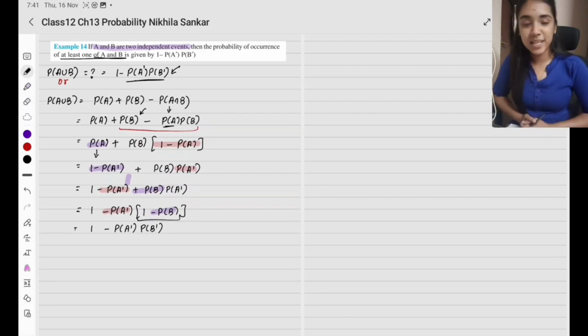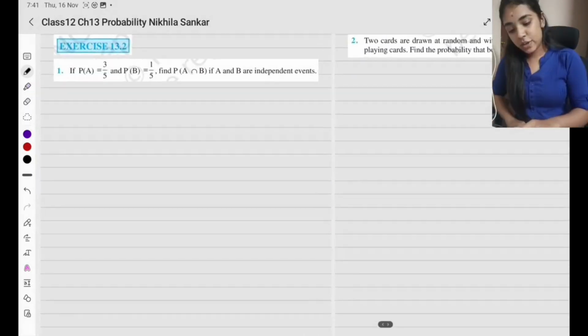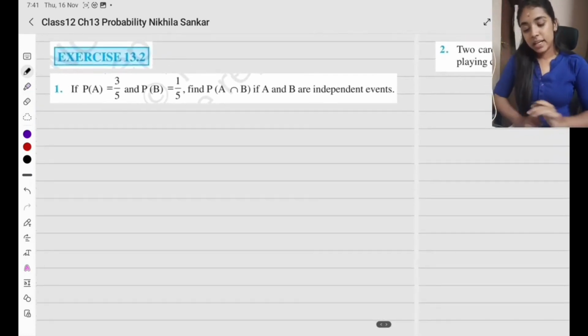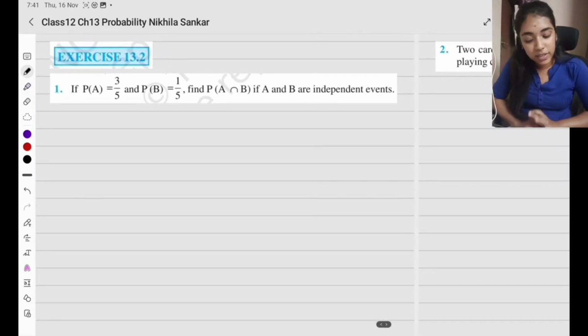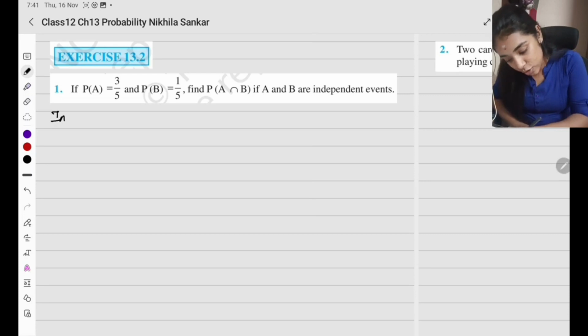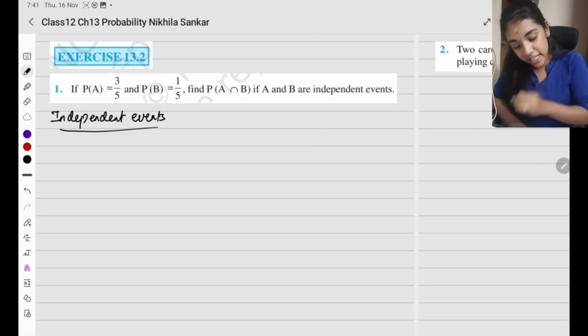So with this we are done with example questions. Let's move on to exercise questions. So இவ்வளவு நேரம் example பார்த்தாச்சு. Now exercise 13.2. If probability of A, probability of B கொடுத்திருக்காங்க, what is P of A intersection B given that they are independent events? Independent events na என்ன அர்த்தம்? We learned in our examples. Please do watch my previous videos, but I'll again explain.